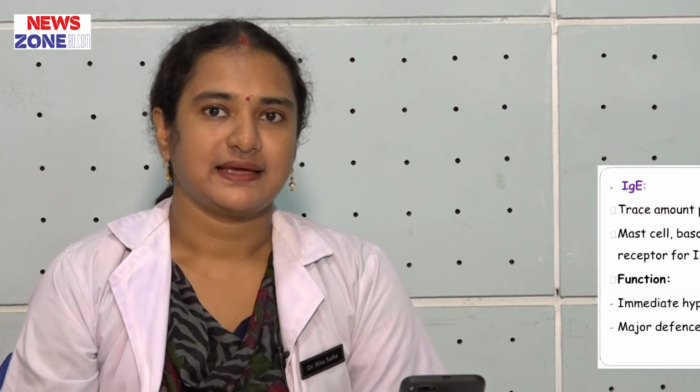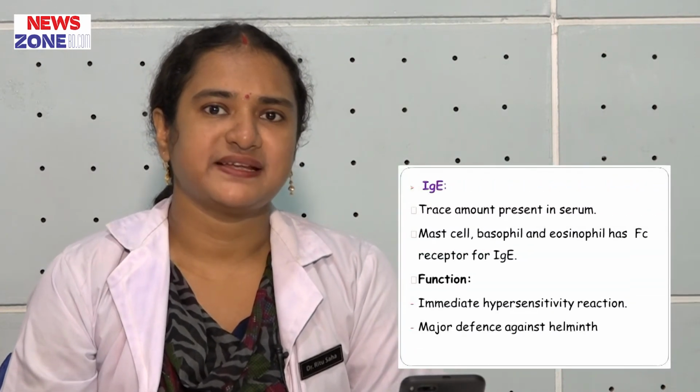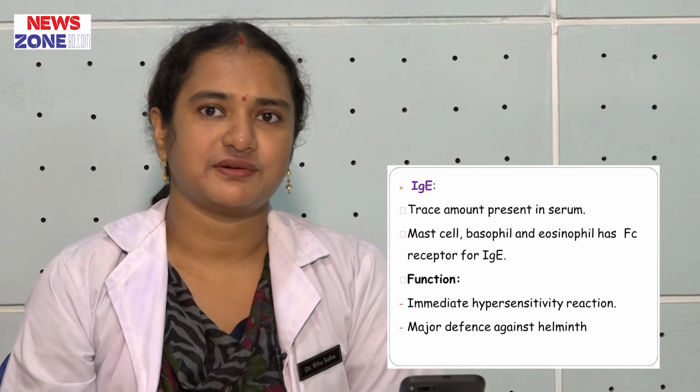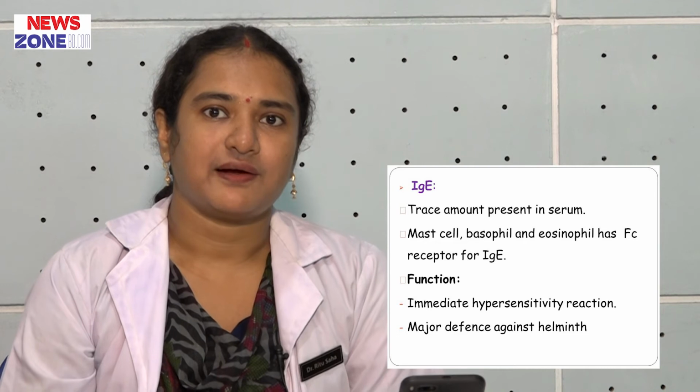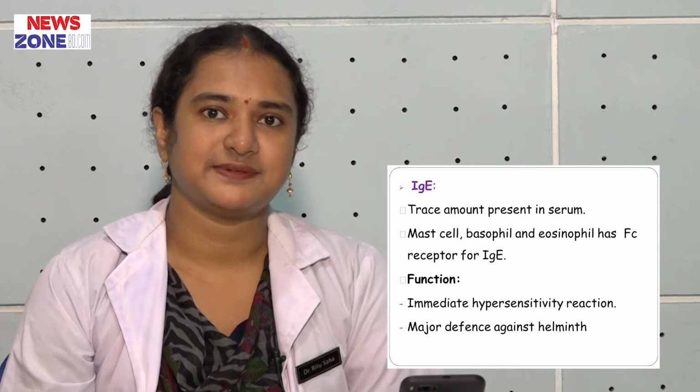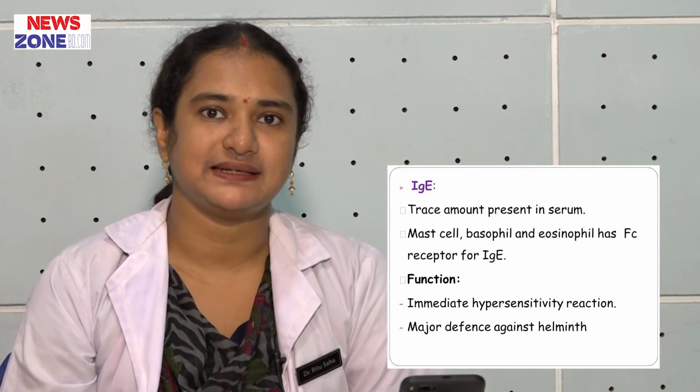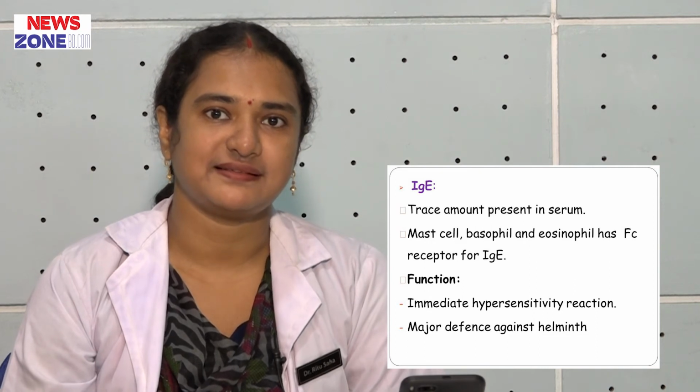Immunoglobulin E. Immunoglobulin E is present in trace amount in our serum, but if any person is allergic or has type 1 hypersensitivity reaction, immunoglobulin E concentration increases in blood.